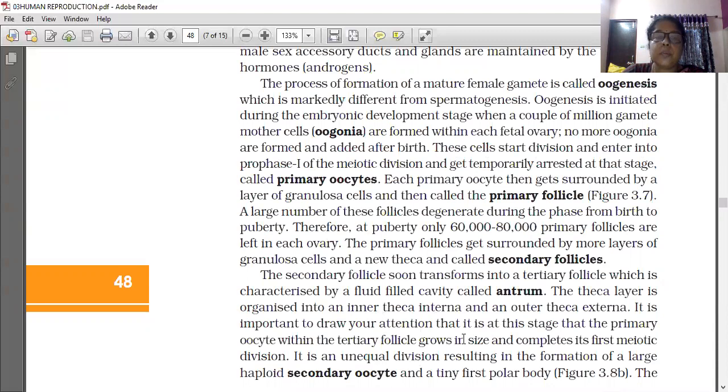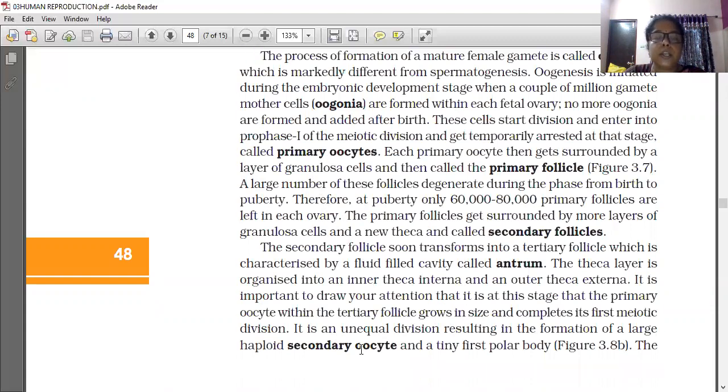At this stage, the primary oocyte which is present in the tertiary follicle grows in size and completes its first meiotic division. It was started in prophase one only, and now this meiotic division is completed. It is an unequal division: two cells are formed, one larger in size and the other smaller. The larger one gets the name secondary oocyte, and the other one is the polar body.